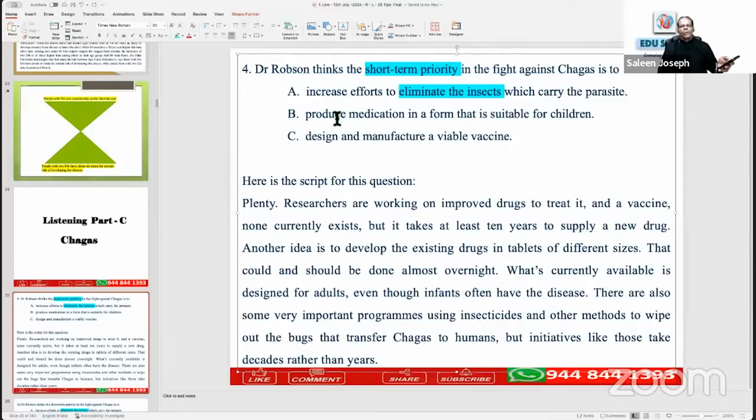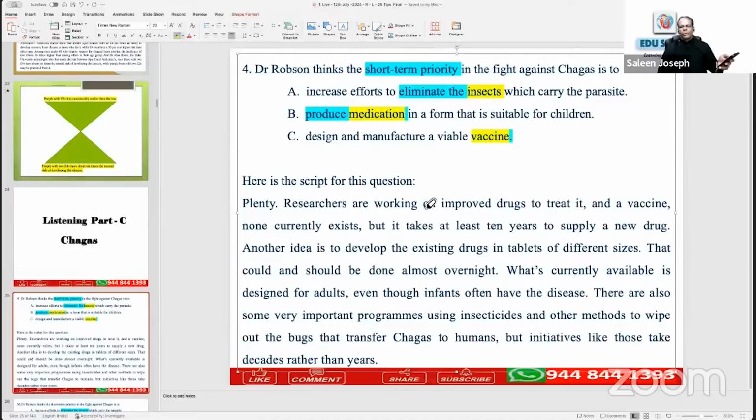Second one, produce medication. Third one, children, design, manufacture vaccine. So the main concepts here are vaccine, medication, insects. And the first sentence: plenty.